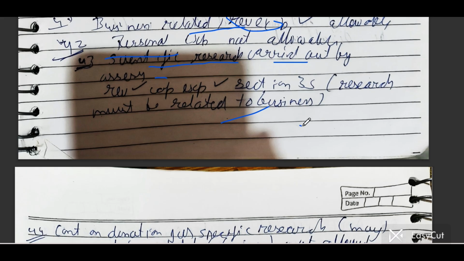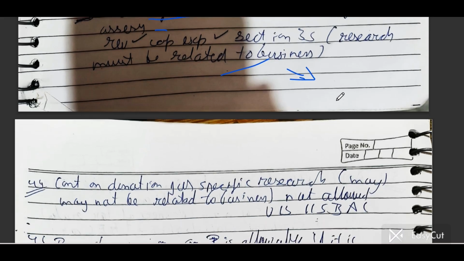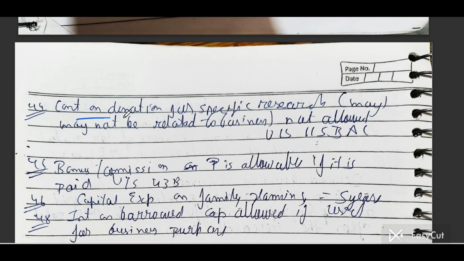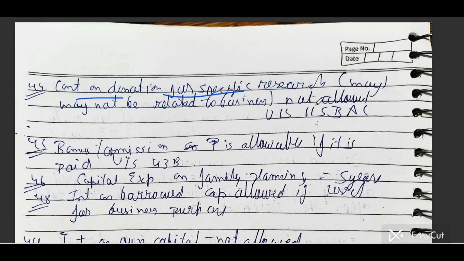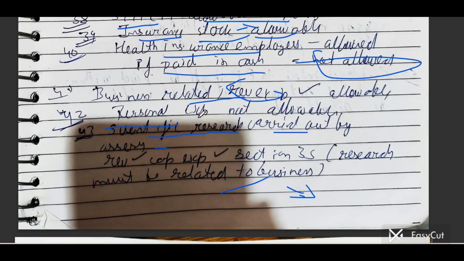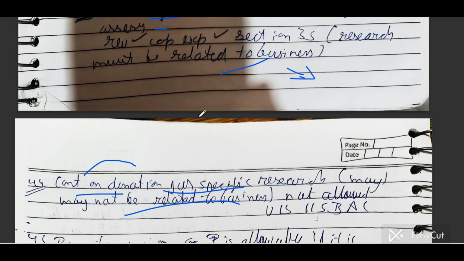If that research is not related to business, then it is not an allowable expense. Okay. Contribution or donation for specific research: if you have made any contribution for specific research, it may or may not be related to business. But if you are doing any research by SSC, then it will be related to the business.